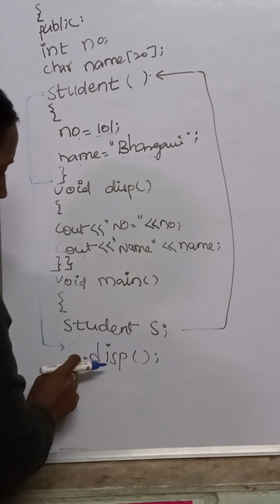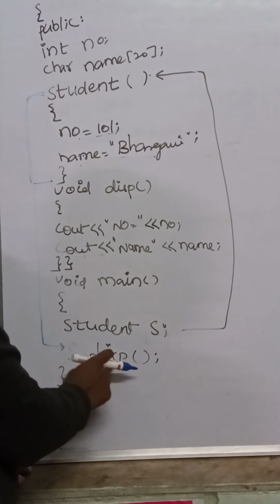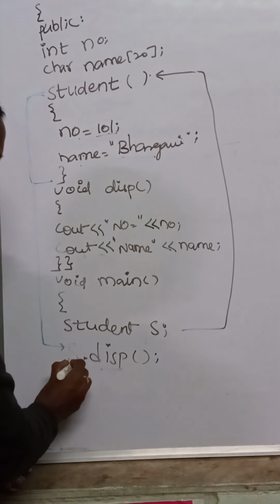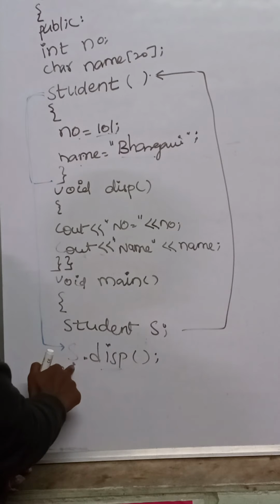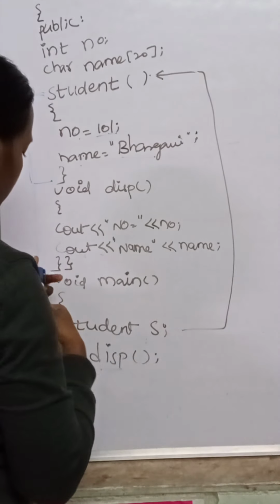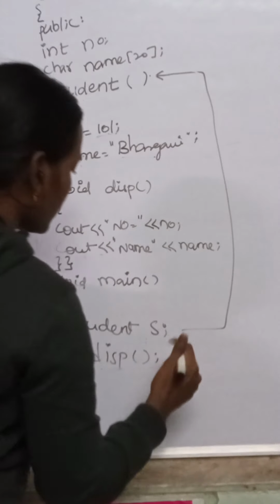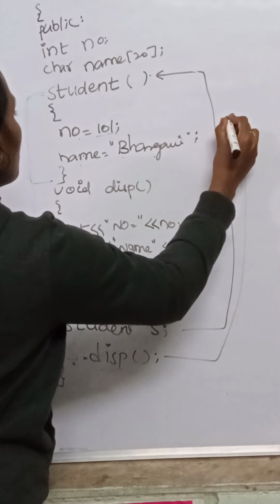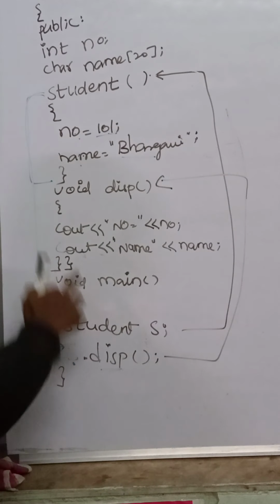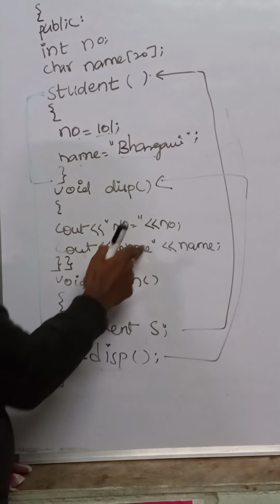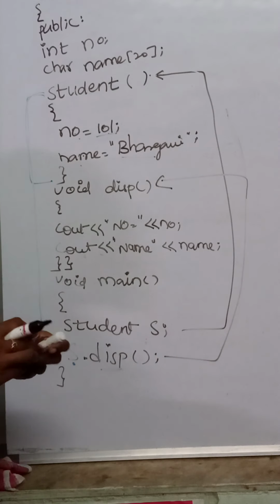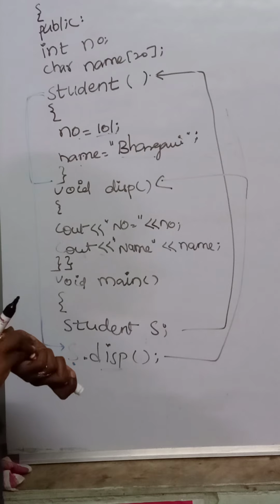Only this one. It will call s dot display. When the control encounters this, it will search for the display function in this object. So this s is a student class. Now control moves back to the display function and it executes cout number and name, and control will come back to the main function. So this is the default constructor, right?